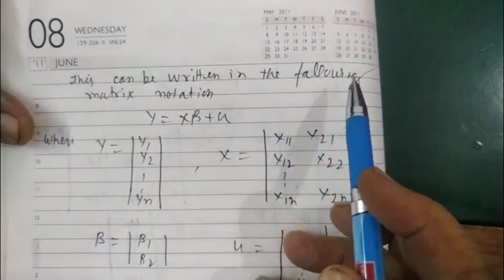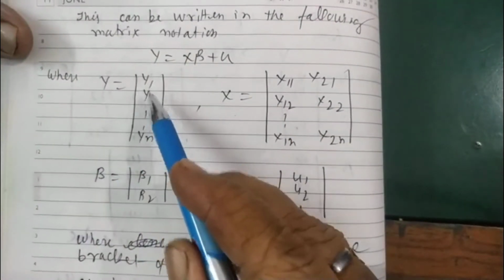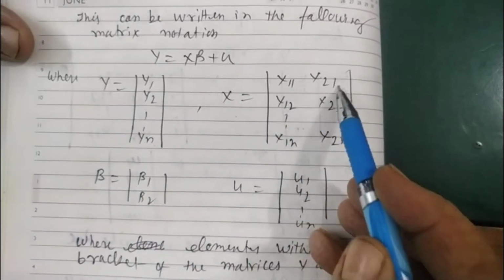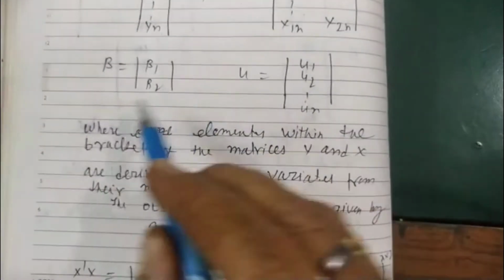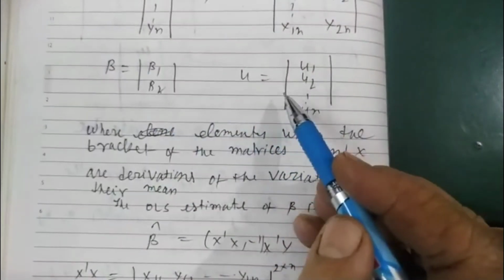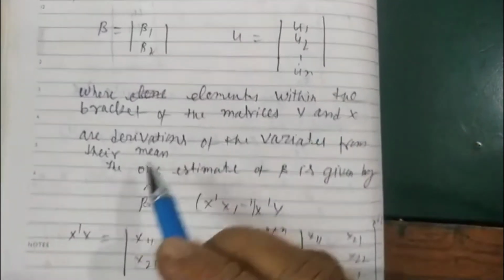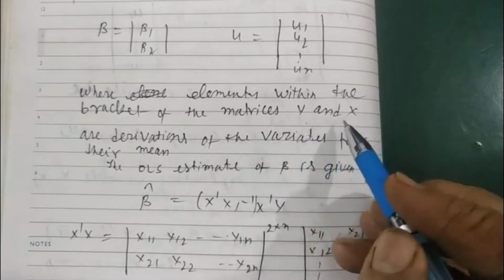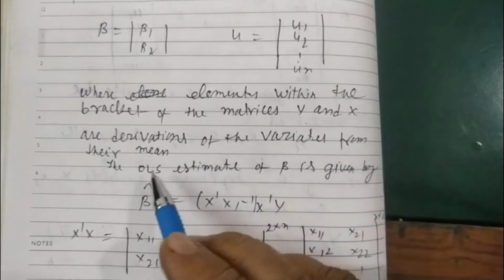This can be written in the following matrix form: y = Xβ + u, where y is equal to y1, y2 up to yn, and X has rows x11, x21, x12, x22, up to x1n, x2n. And here there are only two parameters, β1, β2, and u depends on the n observations u1, u2 up to un, where the elements within the brackets of the matrices y and x are deviations of the variables from their mean.